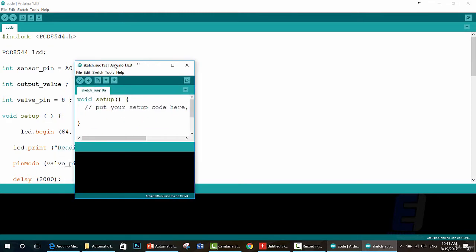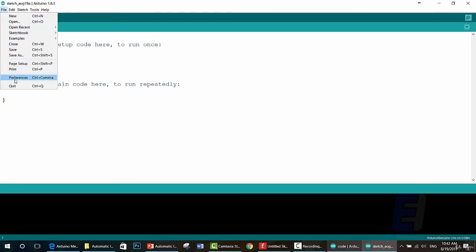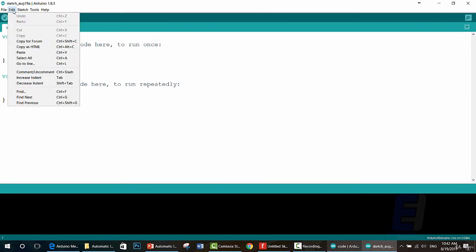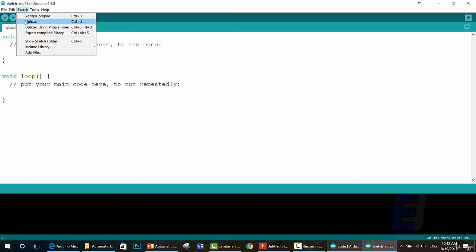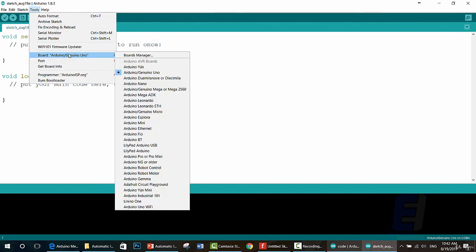As you can see, when you create a new file, you have two main methods, the setup and the loop. The setup is for your setup code, the loop is for your code that will run repeatedly. The file menu is common sense. Sketch is used to upload, verify the code, or add new libraries. The tools menu is used to choose the board,